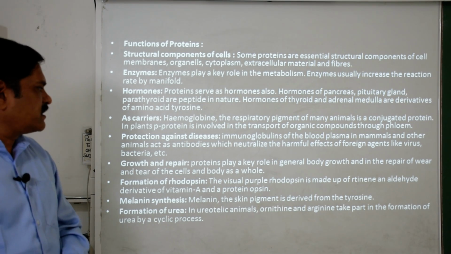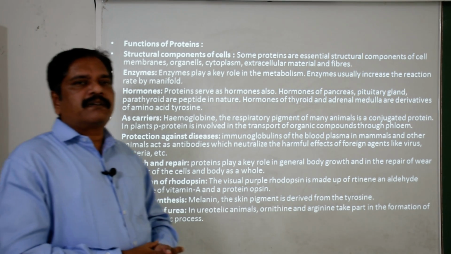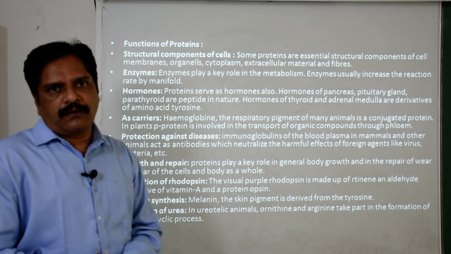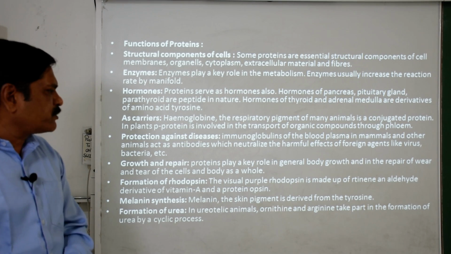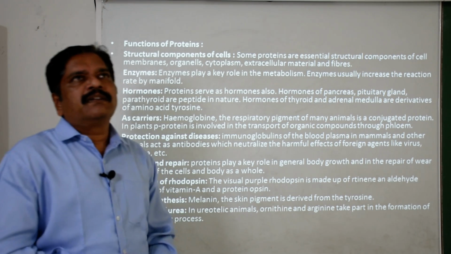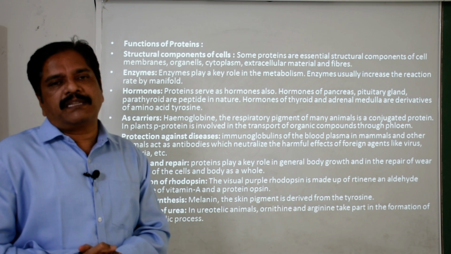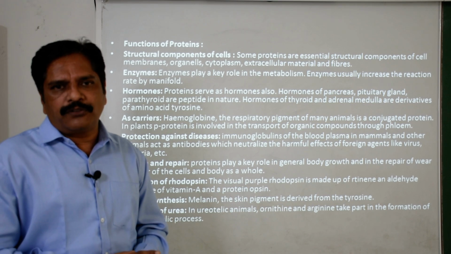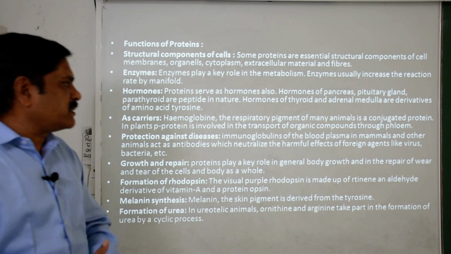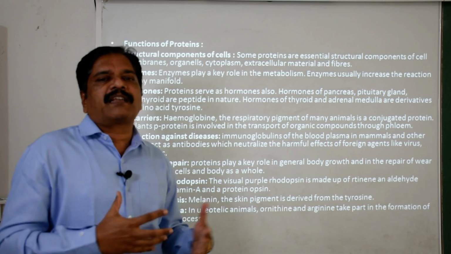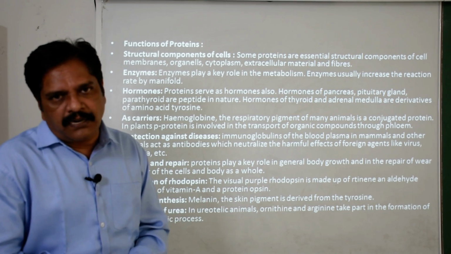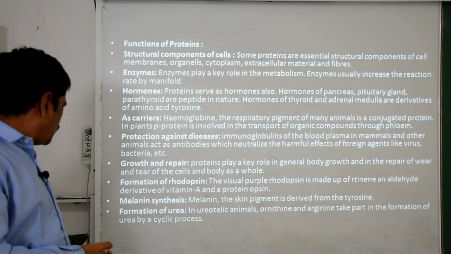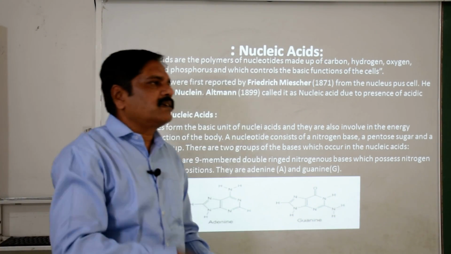Melanin synthesis: the skin color pigment melanin is also synthesized or derived from tyrosine. Then the formation of urea: ureotelic animals release their nitrogenous waste in the form of urea, and this urea is made by a specific cycle, the ornithine arginine cycle, which runs especially in the liver. It is a cyclic process.